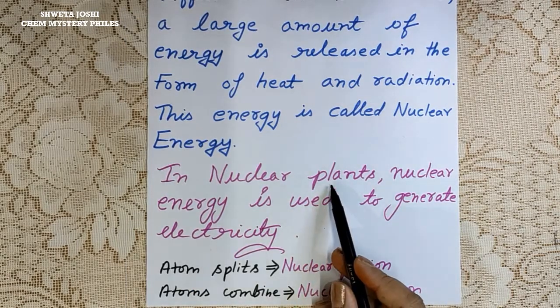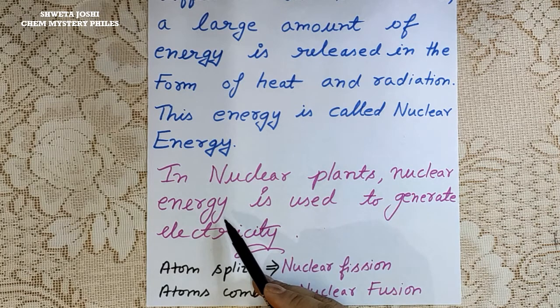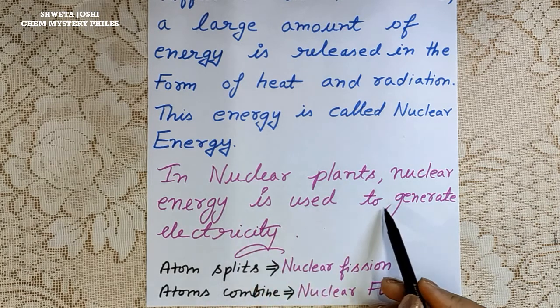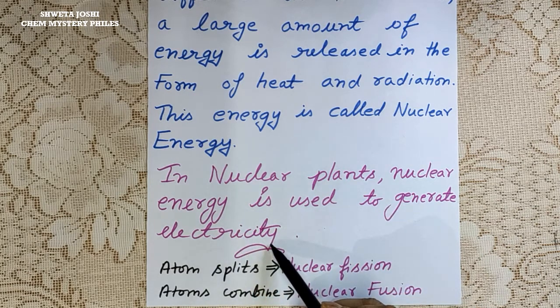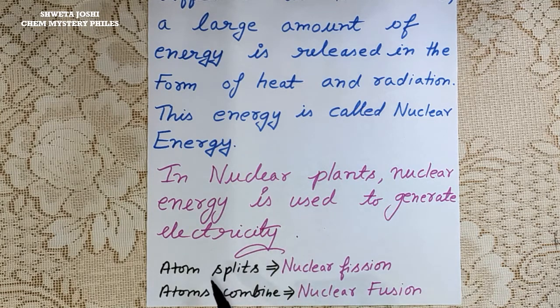In nuclear power plants, this nuclear energy is used to generate electricity. So, when atoms split, the process is called nuclear fission, and when atoms combine, the process is called nuclear fusion. So whenever there is a process of nuclear fission or nuclear fusion, there is production of nuclear energy, which can be used to generate electricity.